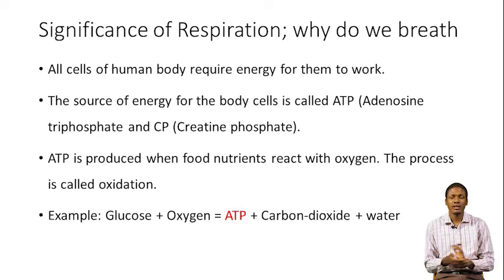Now, how is ATP produced? ATP can only be produced when there is oxidation or breakdown of food substances. So when we take in food materials, such food substances will be digested, and molecules like glucose, fatty acids, and amino acids will be released. And these molecules are the ones that will react with oxygen in order to generate ATP.